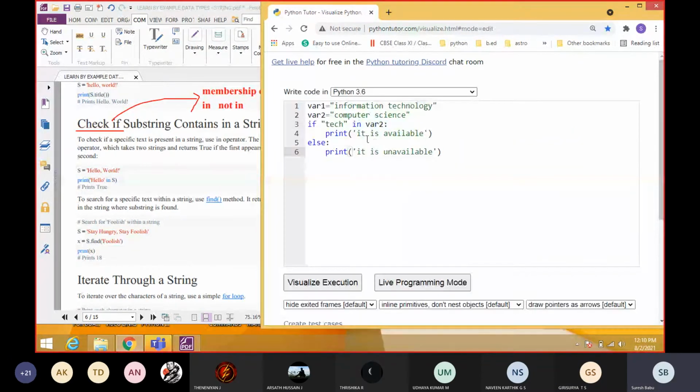So kindly tell me, students, what will be the output for this one, this program? Sir, it is available. Okay, put in variable 2. See where is put available. See here, put is available. So it returns true and the output will be it is available.